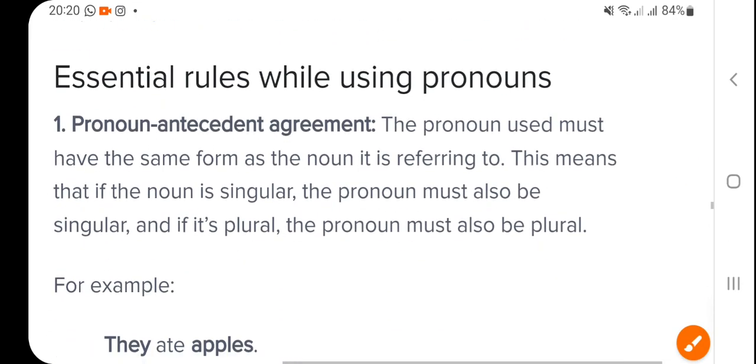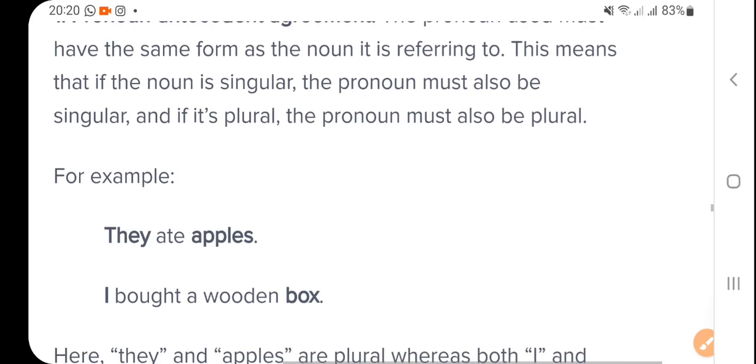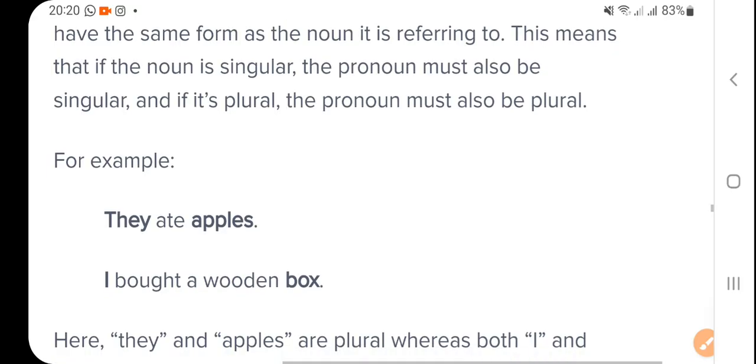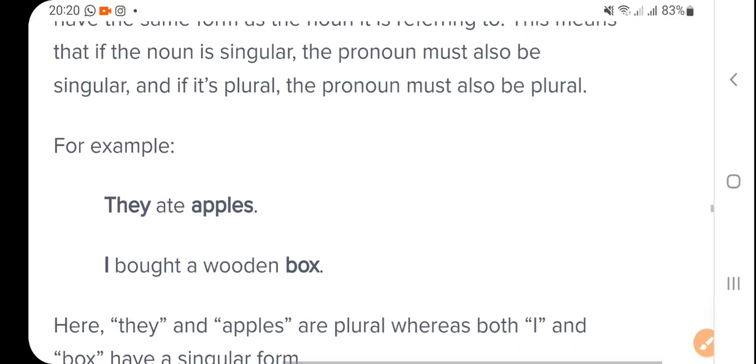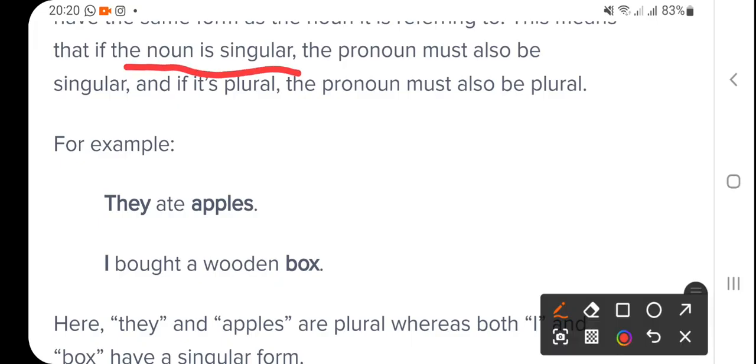So that is there. Rules of using pronouns. Pronoun antecedent agreement. The pronoun used must have the same form as the noun it is referring to. This means that if the noun is singular, the pronoun must be singular. Please take care. Singular noun, singular pronoun, right?